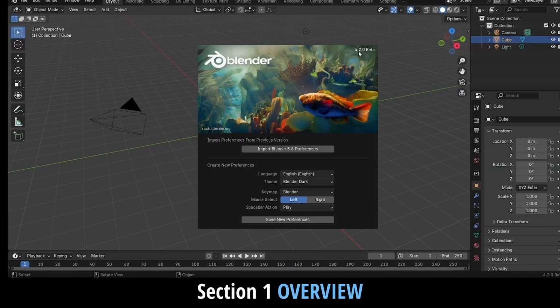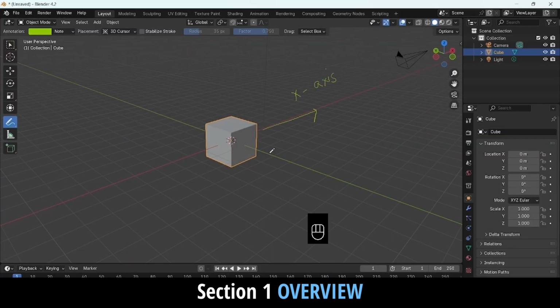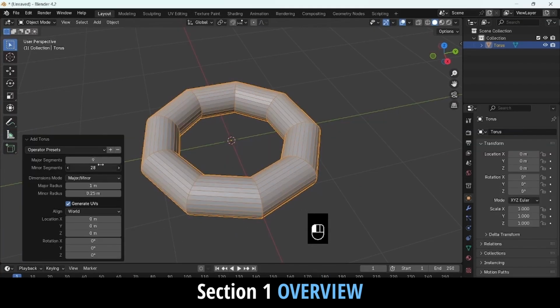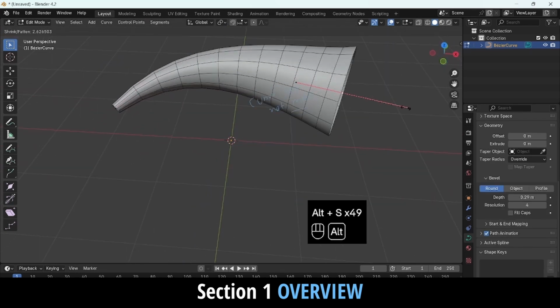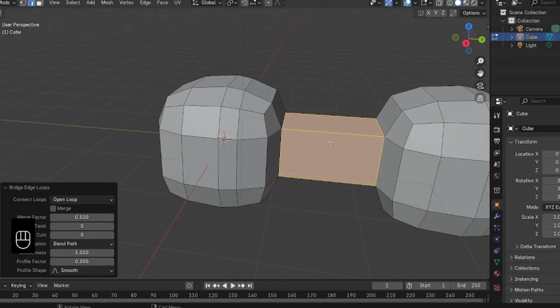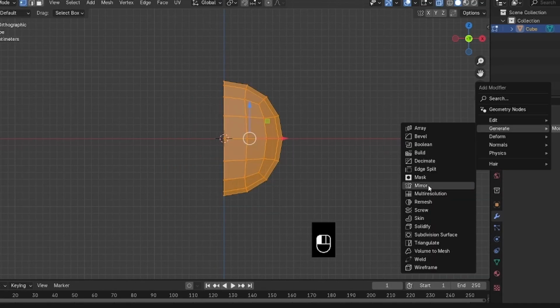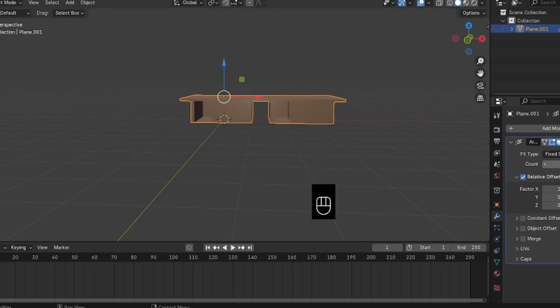In chapter 1, we will talk about Blender basics. You will learn to navigate Blender's interface with ease, work in object mode, and manipulate anything like a pro. In chapter 2, we will dive into mesh editing mastery. You will discover essential mesh editing tools, explore modifiers, and understand object constraints for precise control.